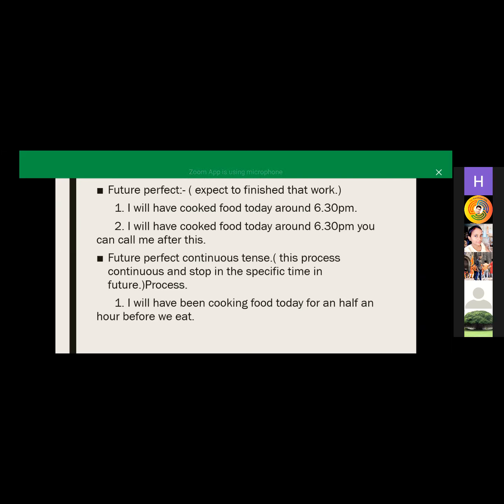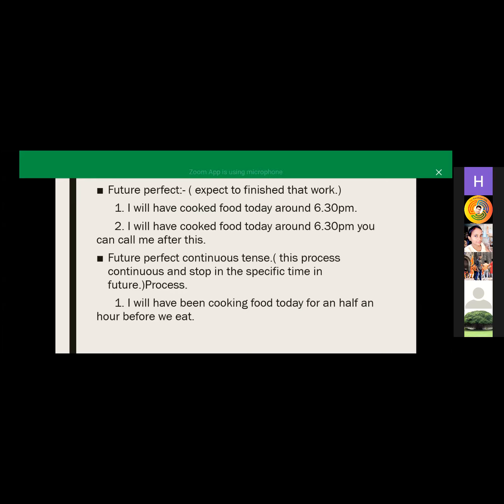Okay, so I'm telling you that in this sentence, I will have been cooking food today for half an hour before we eat. Here, before we eat, that is our habit. And for the present tense, here I mentioned the present tense because when we have to talk about habit, routine, or universal topics, then we use present tense in our sentence.